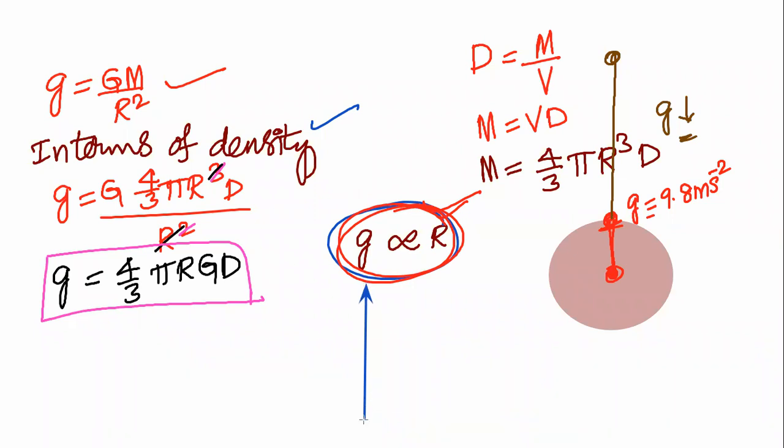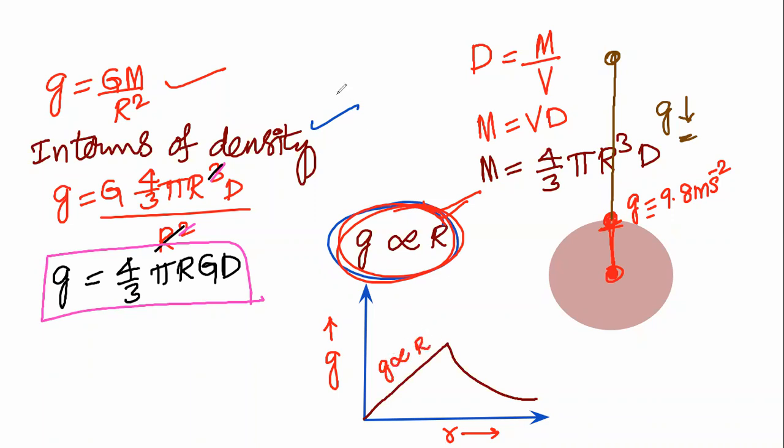Let us suppose this is the graph. On this graph, acceleration due to gravity is taken along the y-axis and distance along the x-axis. Acceleration due to gravity increases up to here and afterwards it starts decreasing. Acceleration due to gravity is directly proportional to r up to here, and from here it is inversely proportional to r square.